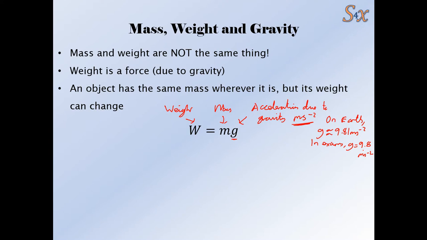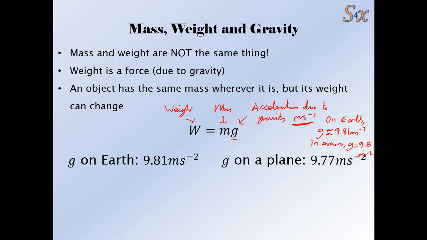It's important to realize, though, that that isn't constant everywhere. On Earth, g is about 9.81 meters per second squared. That's on the surface of the Earth. On a plane, it actually gets a little bit lower. It goes down to 9.77 meters per second squared. So it's only a small difference, but the reason is because we're further away from the center of the Earth. The further you go up, as in the higher your altitude above the Earth, g gets smaller and smaller as you get further away from the Earth. So if you go up to the level where satellites are, gravity is considerably weaker than on the surface of the Earth. Now, often this is a practical thing to use, right? Most of the things we're considering are on the surface of the Earth, so it's a good value to use.